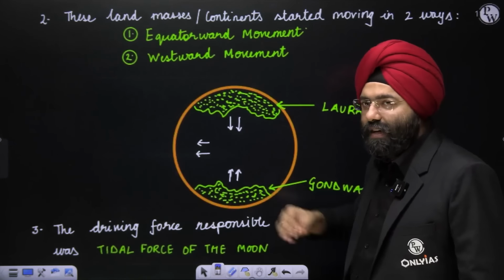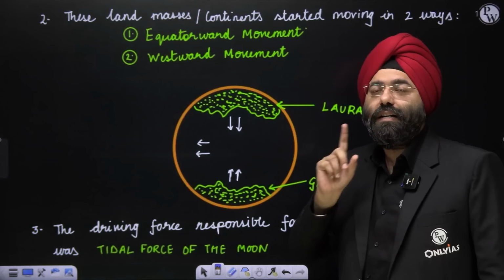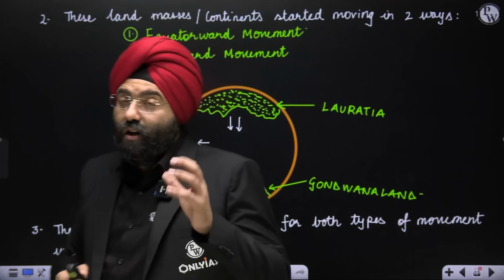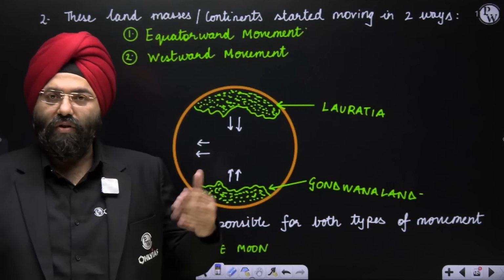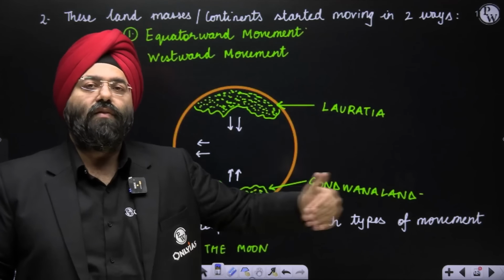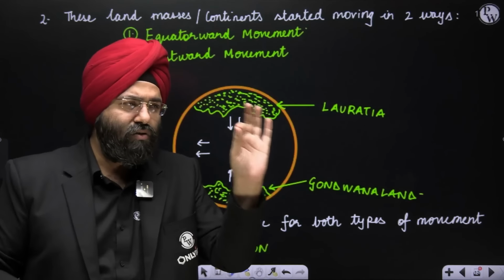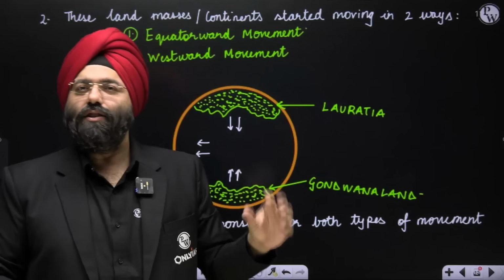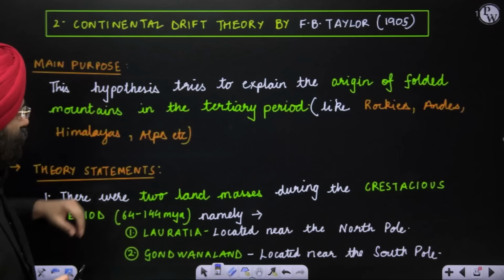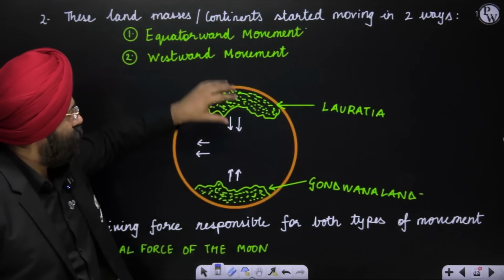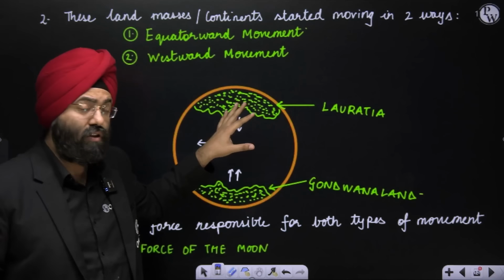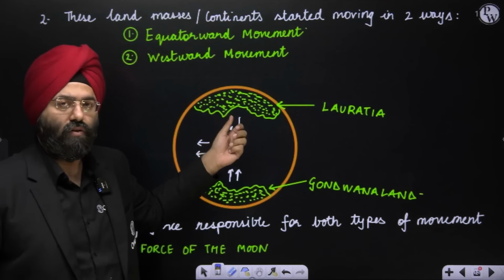This view is being presented by Taylor. Please understand, do not assume that this is what has happened, because we are studying various concepts and slowly we will know the advanced concepts also. So just now, please assume that this is what the thinker is saying. It is not necessary that this might have happened. Please remember that, right? So this is Laurasia located in the North Pole, and this is Gondwanaland located in the South Pole. Drawing all the diagrams makes it easier for you to remember also.